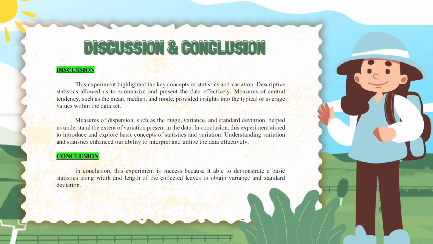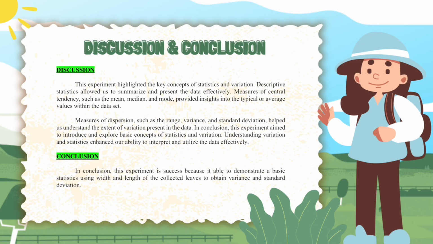For discussion, this experiment highlighted the key concepts of statistics and variation. Descriptive statistics allowed us to summarize and present the data effectively. Measures of central tendency, such as the mean, median, and mode, provided insights into the typical or average values within the dataset. Measures of dispersion, such as the range, variance, and standard deviation, helped us understand the extent of variation present in the data.